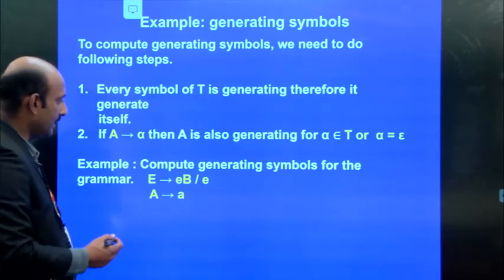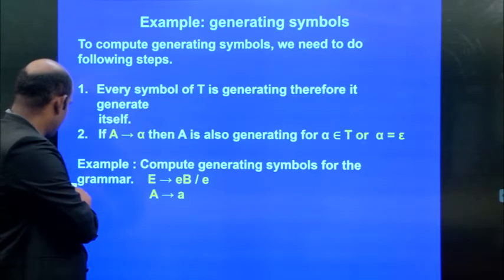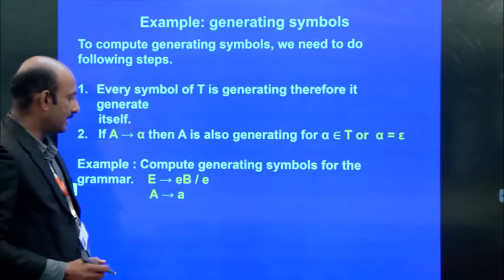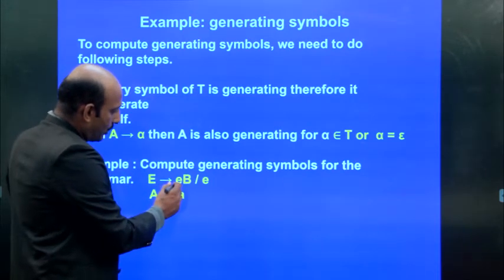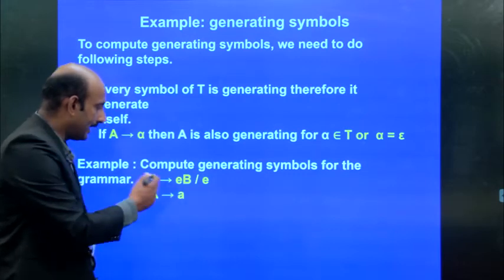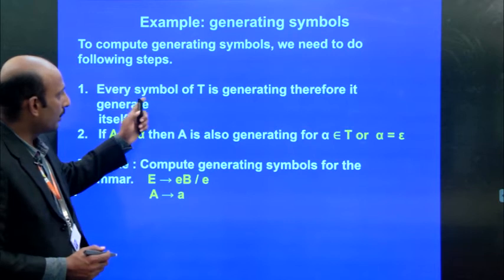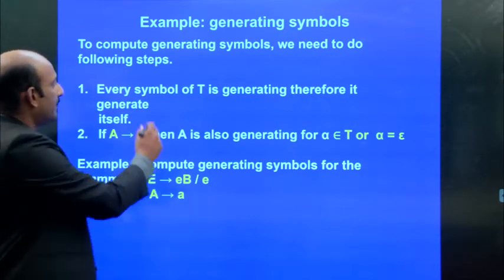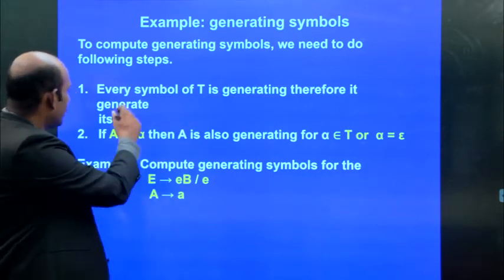So, as an example, computing generating symbols, the given grammar is E implies small e capital B or E, where A implies A. From this grammar, we apply this rule: every symbol of T that stands for terminal is generating, therefore itself.